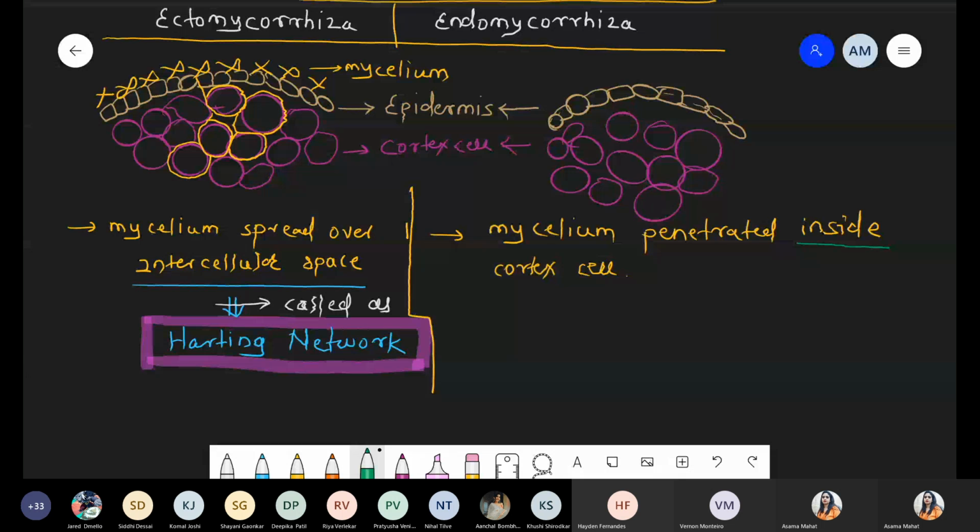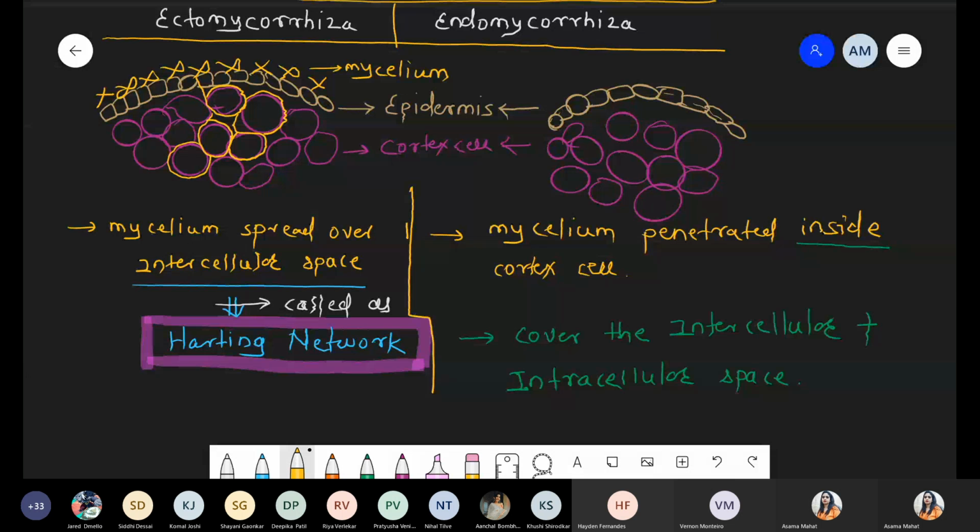The mycelium covers both the intercellular and the intracellular space, means inside the cell. It covers both inter plus intra.